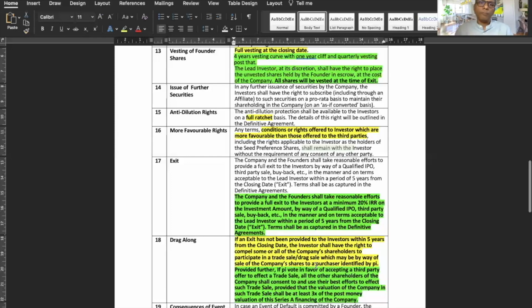If the next round of funding comes together, then this timeline will again get reset, because in the new shareholder agreement, the drag clause of that investor will come, right? You have lost your previous drag anyway, so it's a new right. According to that, it will get covered. But let us say there is no new further investment, and this is the clause which is holding, and 5 years have passed. Then what do you do? Then it's a prerogative for investors to be able to drag the founders to get some exit out.